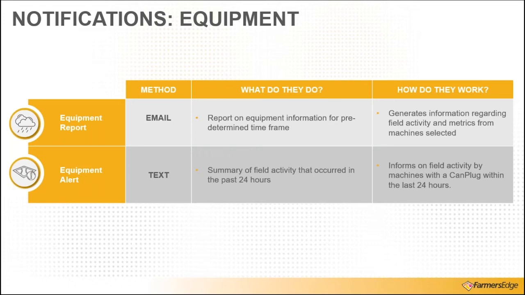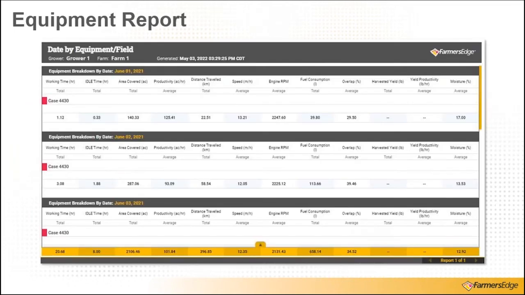Now the text message alert is slightly different. This is bringing awareness to what field activity has occurred in the last 24 hours. So again, a text message that I would receive at approximately 10 a.m. each day, letting me know which machines were in which fields for the past 24 hours. So if I want a quick idea of what jobs were completed yesterday, this text message will be helpful for that. And looking at the examples, this is the equipment report I would receive via email.